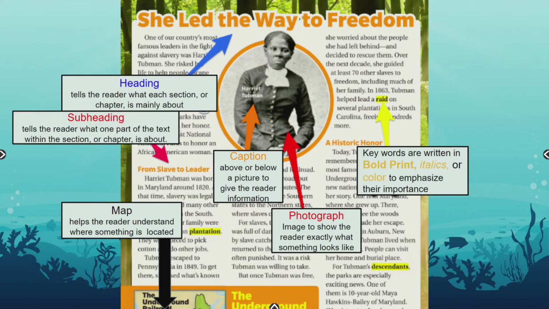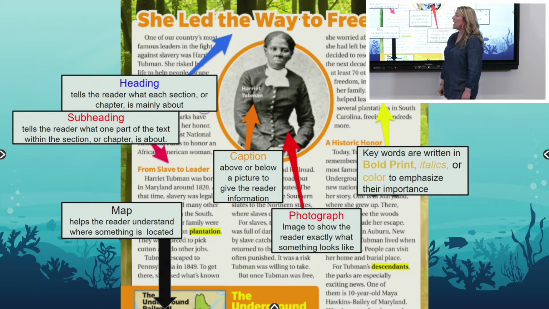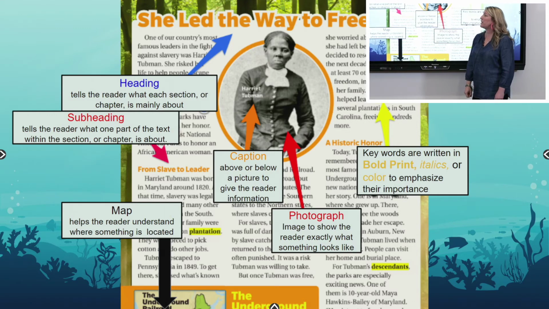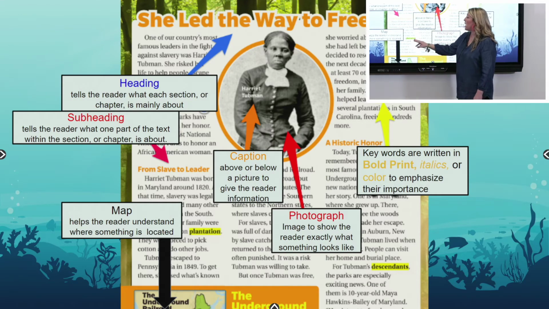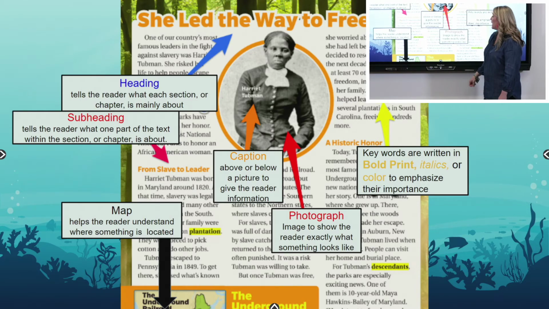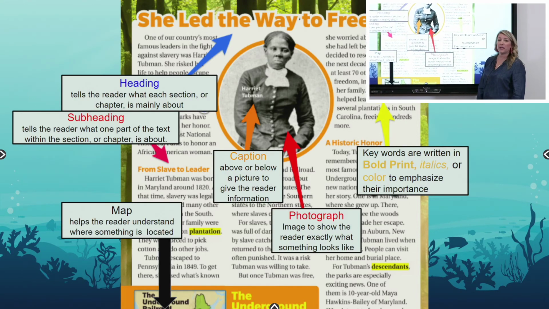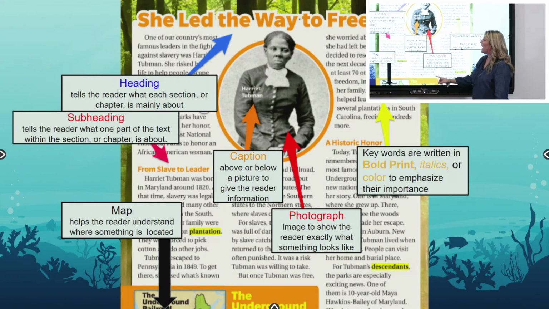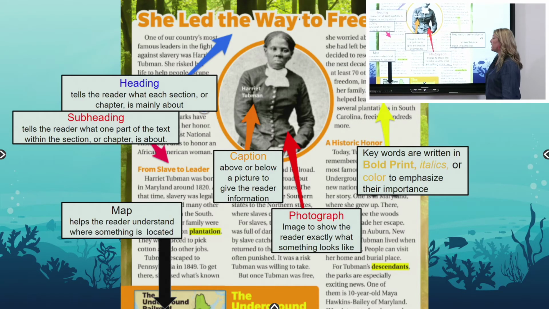Our subheadings, that's our smaller headings within a text, tell the reader what one part of the text within a section or chapter is about. A map helps readers understand where something is located. You have photographs, those are images to show the reader exactly what something looks like. And a caption goes along with it. It's either above or below those pictures to give the reader information more specifically about what that picture is.